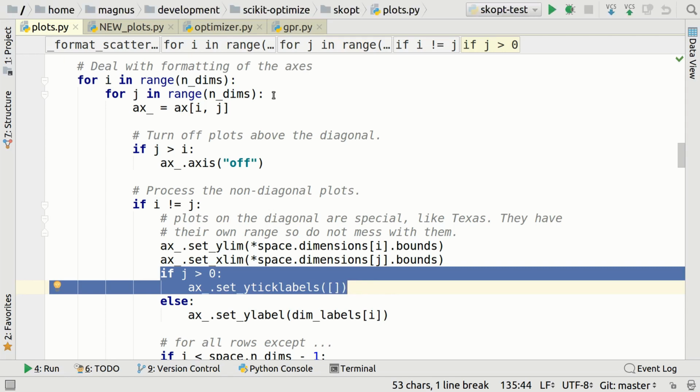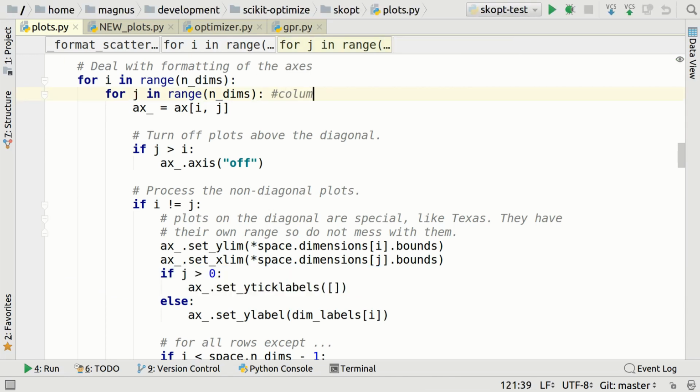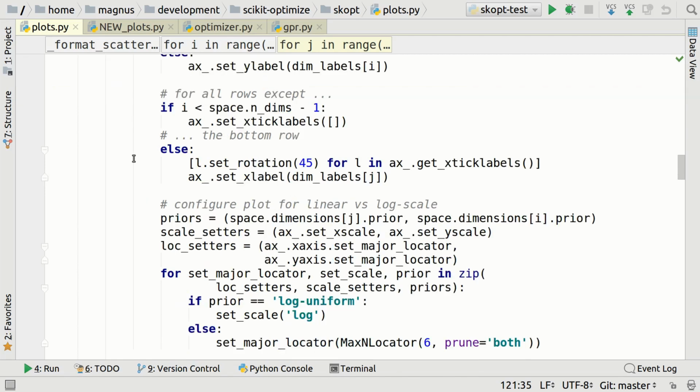And what was j? Oh, I deleted that. This is columns. And this is rows. So if the column index is greater than 0, set the tick labels to nothing. Otherwise, set them to the dim labels. I wonder what this is supposed to be doing. So let's move on. This just continues with the same crappy code style.